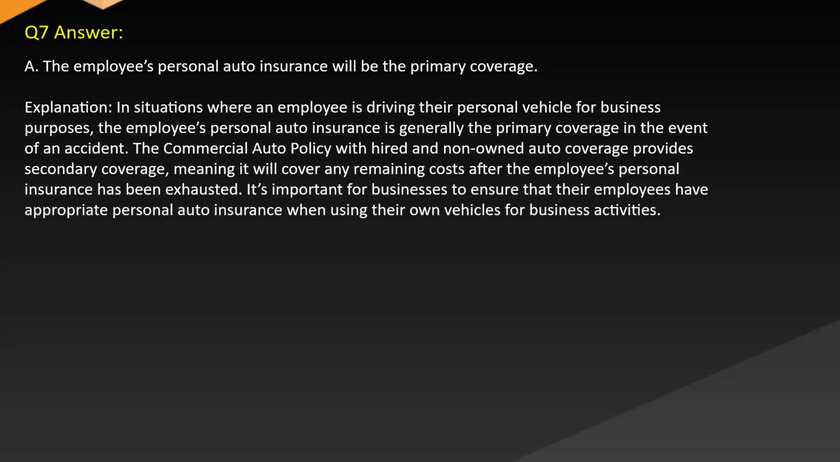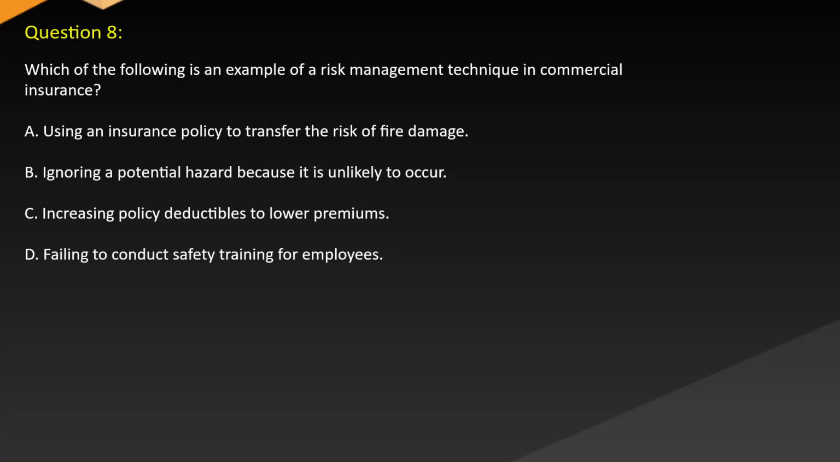business activities. Question 8. Which of the following is an example of a risk management technique in commercial insurance? A. Using an insurance policy to transfer the risk of fire damage. B. Ignoring a potential hazard because it is unlikely to occur. C. Increasing policy deductibles to lower premiums. D. Failing to conduct safety training for employees.